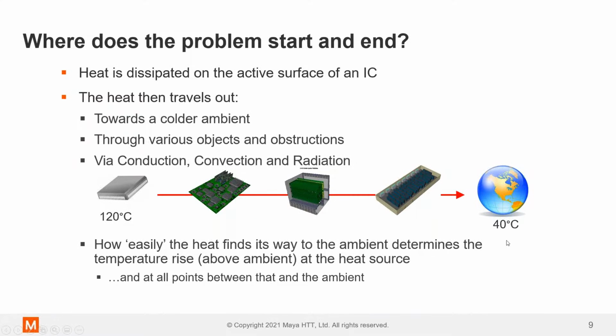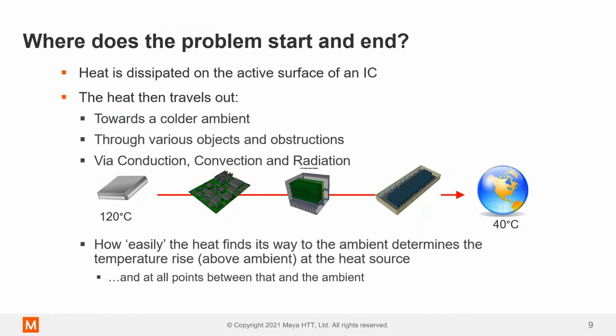On a hot day in Phoenix, Arizona, you can easily see 40 degrees C or 125 degrees Fahrenheit. That's very common. And electronics need to operate from Siberian winters all the way through to summer in Saudi Arabia. That's a wide range of ambient temperatures that you need to dissipate that heat towards.